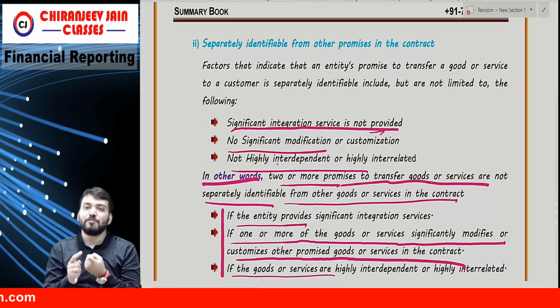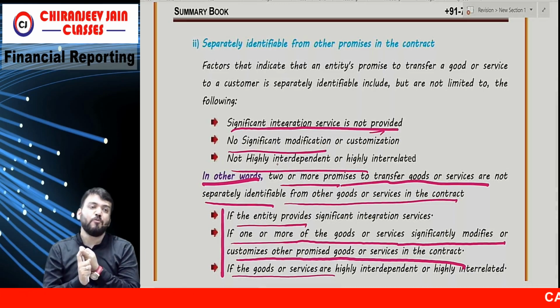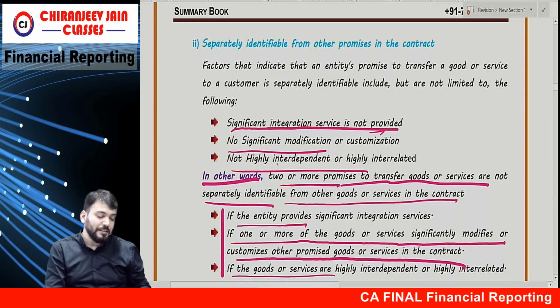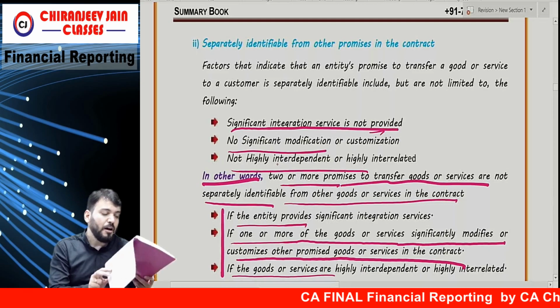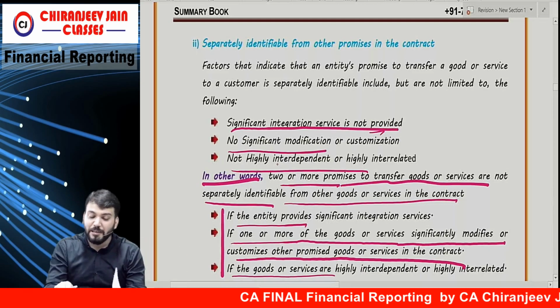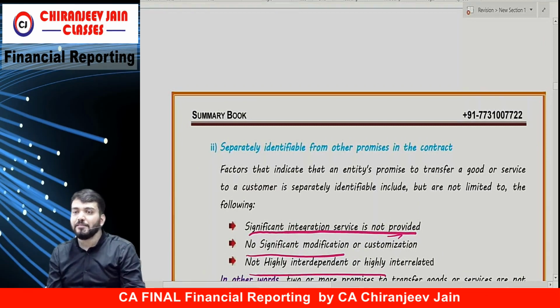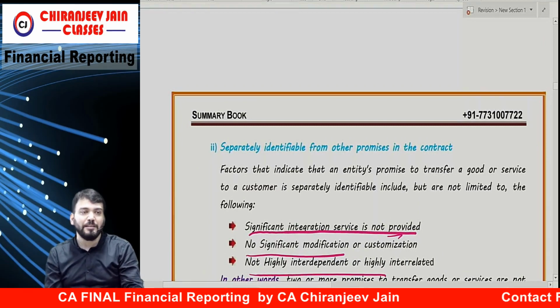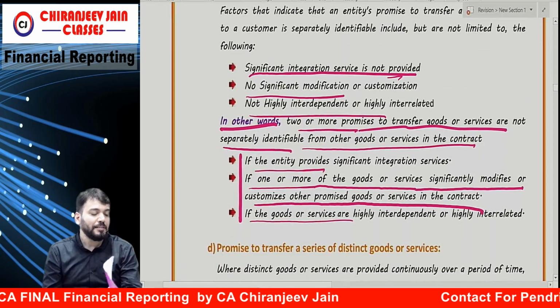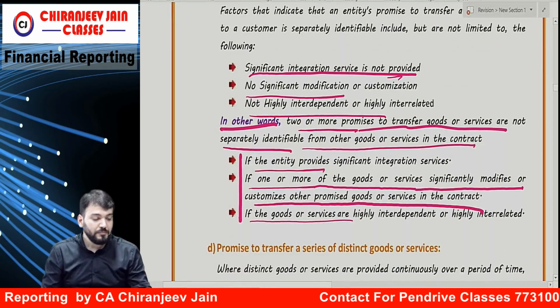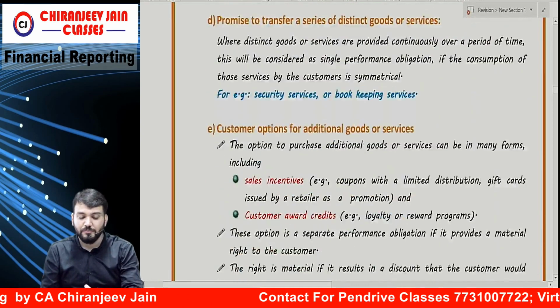Broadband is one performance obligation. Voice call service is one performance obligation, and the sale of the modem will be one performance obligation. There are three performance obligations. Understood? But if you are not writing this, they will not give marks. If you write that there are three performance obligations, then they will give marks. So you need to retain this point also. Yes, sir, will retain. Understood? Yes.